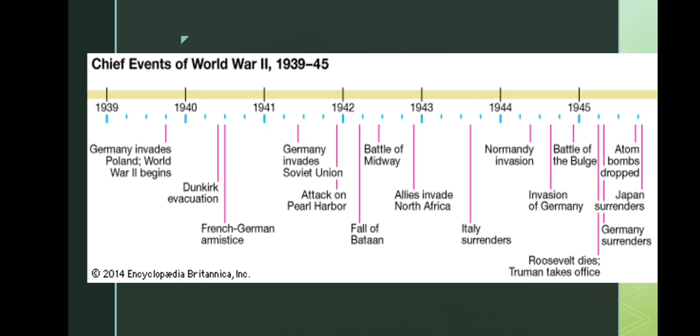And in 1943, the first Axis country surrendered, which was Italy. In 1944, there was the Normandy invasion. After this, there was an invasion of Germany, and the Battle of the Bulge. After this, in 1945, Roosevelt died, and Truman took office in his place. Then, finally, the second Axis country, Germany, surrendered. Now, the country that remained was Japan. Then the atom bombs were dropped, and after this, Japan too surrendered.